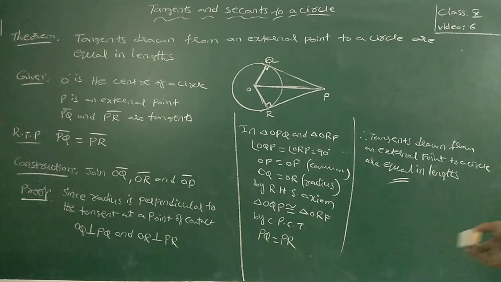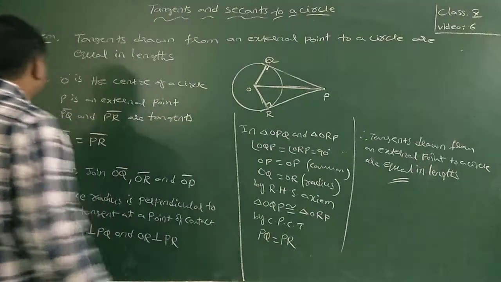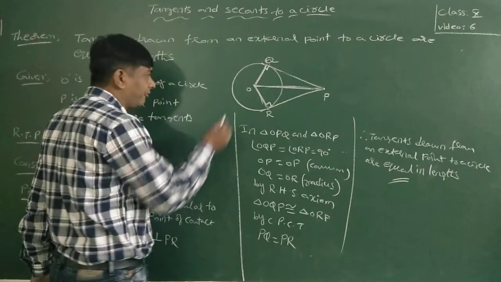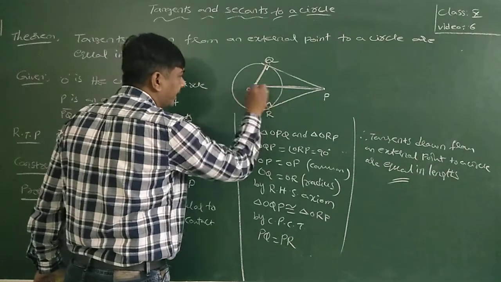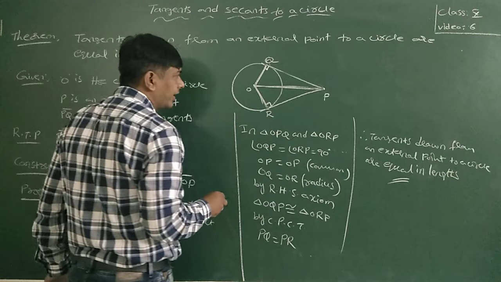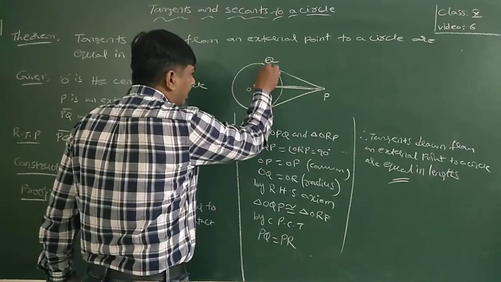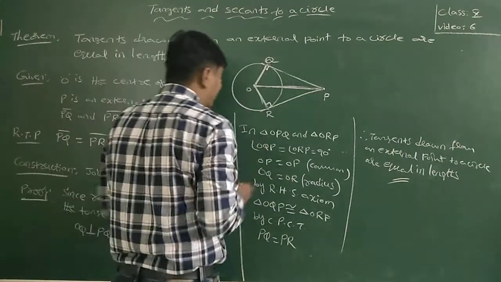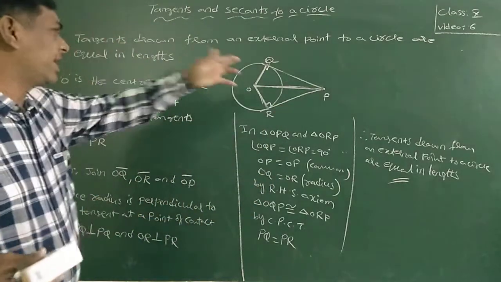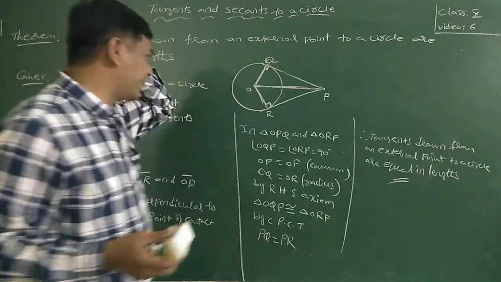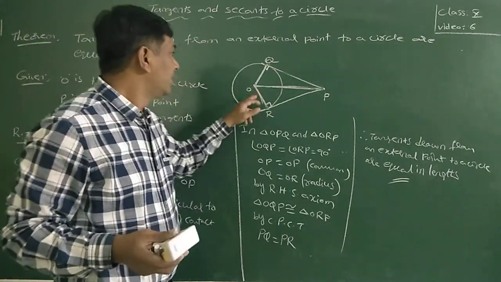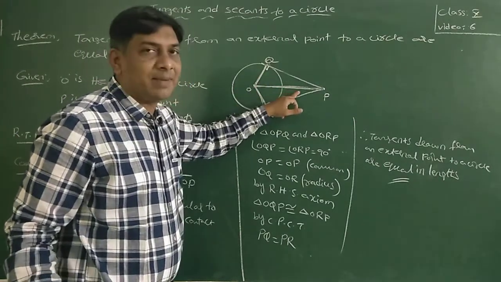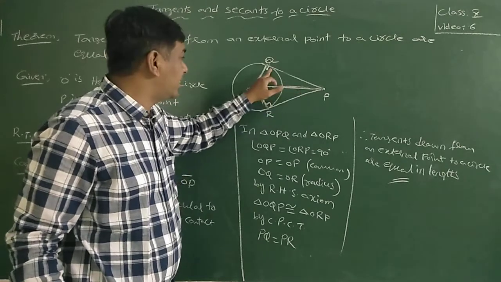Tangents drawn from an external point to a circle are equal in lengths. Proof: construction is to join OQ, OP, OR. When I join OP, OQ, OR, I obtain two triangles, OQP and ORP. Since the radius is perpendicular to the tangent at the point of contact, angle OQP is equal to angle ORP. So these angles are equal.